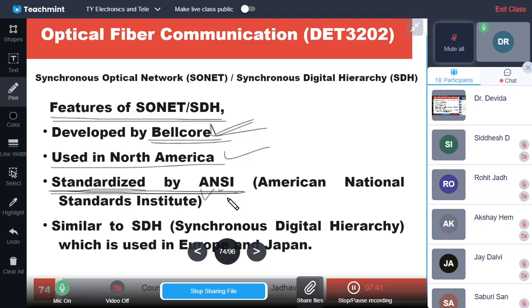That is called standardized, and it is done by ANSI, the American National Standards Institute. Similar to SDH, synchronous digital hierarchy, which is used in Europe and Japan. So it is used as SONET in the USA, and in Europe and Japan it is named SDH, synchronous digital hierarchy.